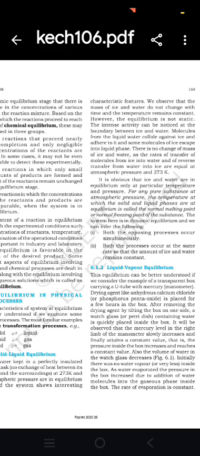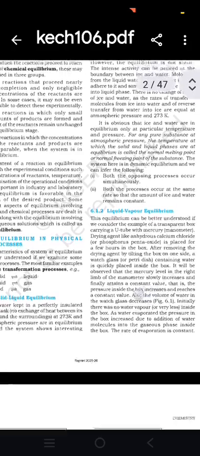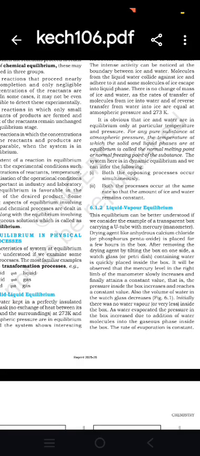There is no change in the mass of ice and water, as the rate of transfer of molecules from ice into water and the reverse transfer from water to ice are equal at atmospheric pressure. It is obvious that ice and water are in equilibrium only at a particular temperature and pressure. For any pure substance at atmospheric pressure, the temperature at which the solid and liquid phases are in equilibrium is called the normal melting point or normal freezing point of the substance.